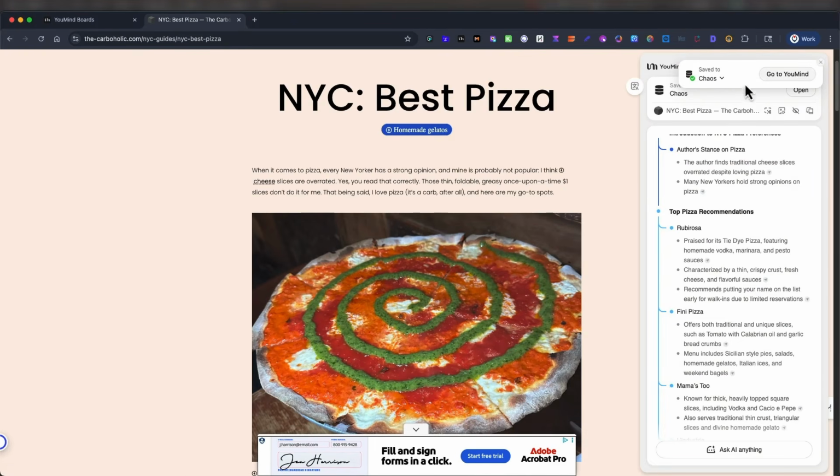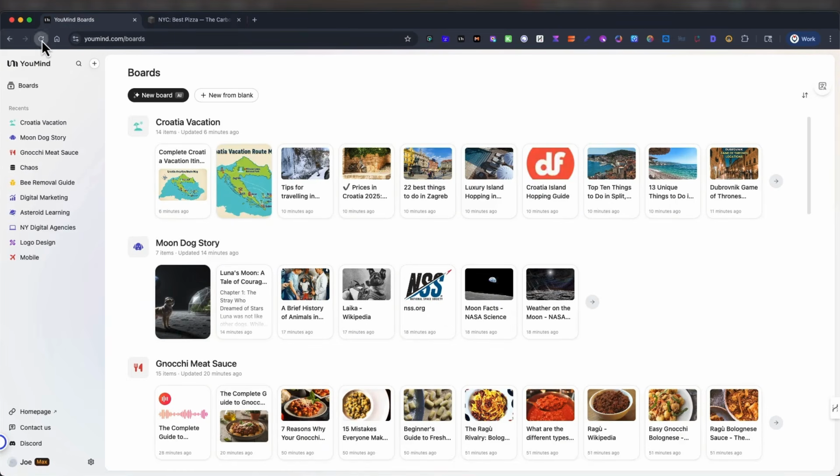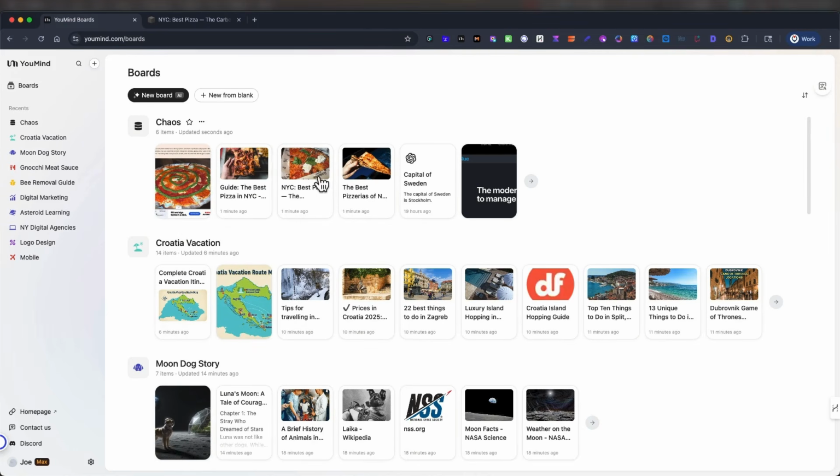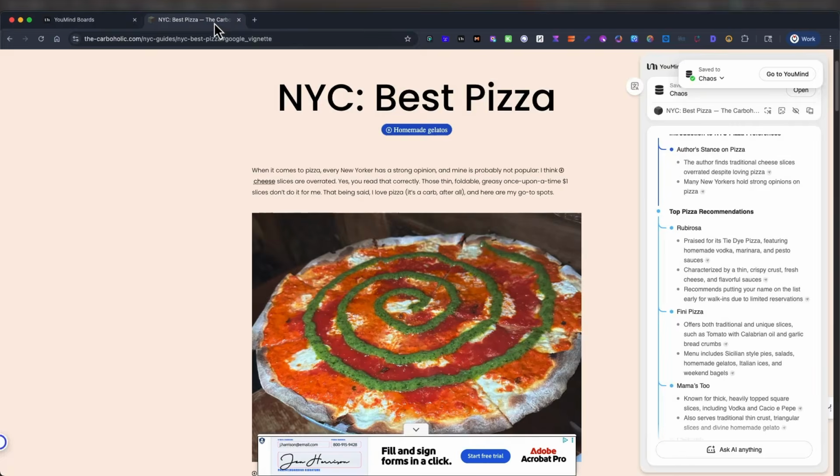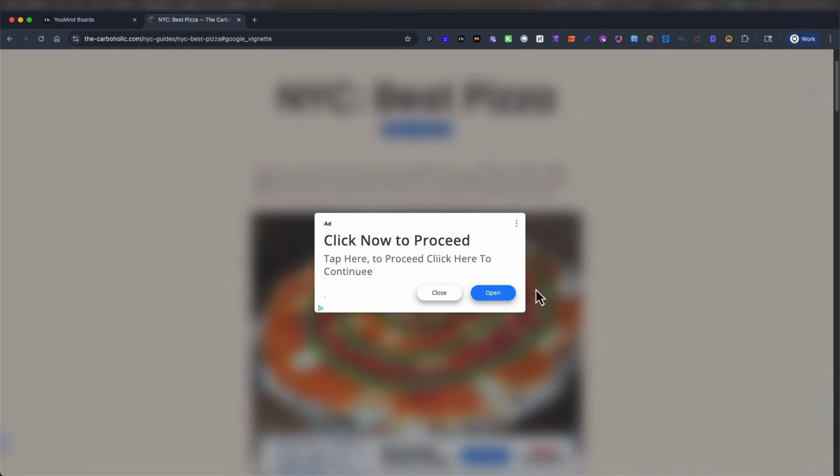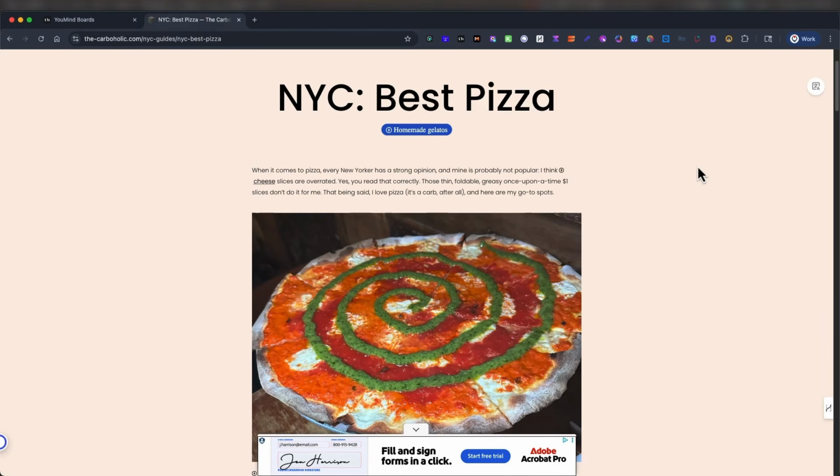You can open YouMind, see if it's there. Let's see. Refresh. Yep, there's all the stuff. There's those links that I saved. Cool, cool. No, I don't want that ad. Okay, so we did that.